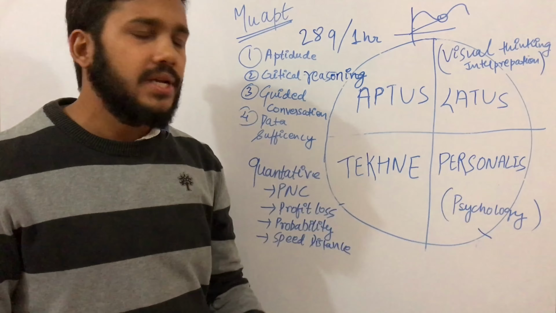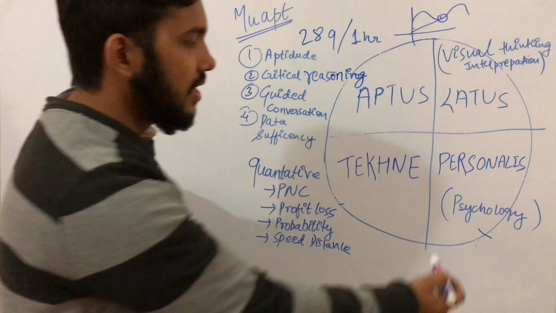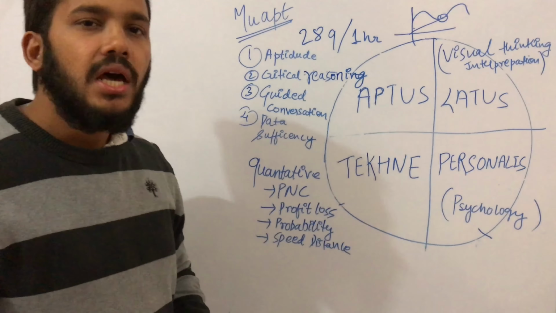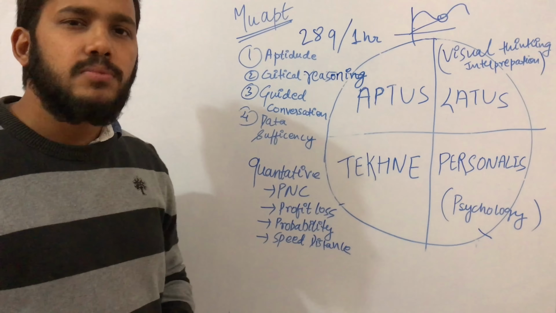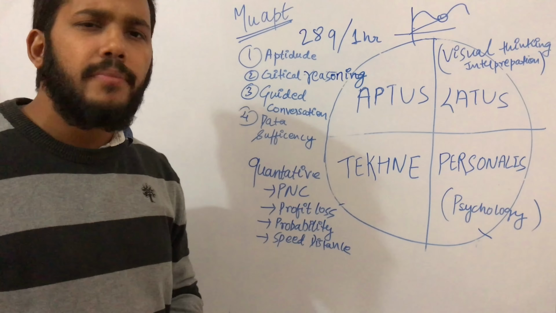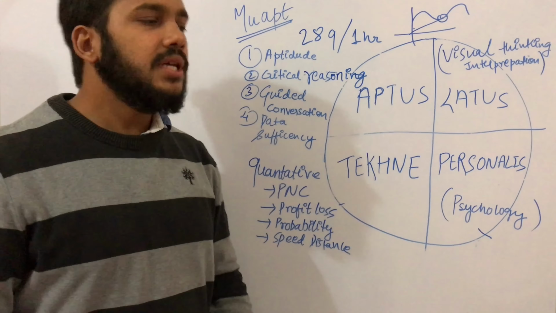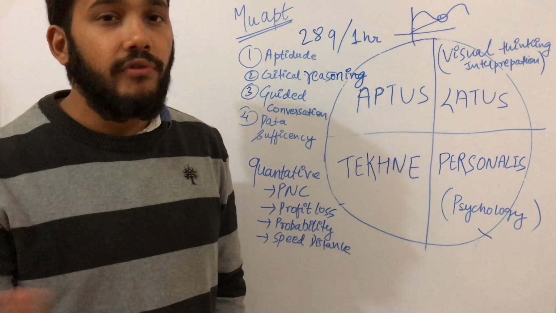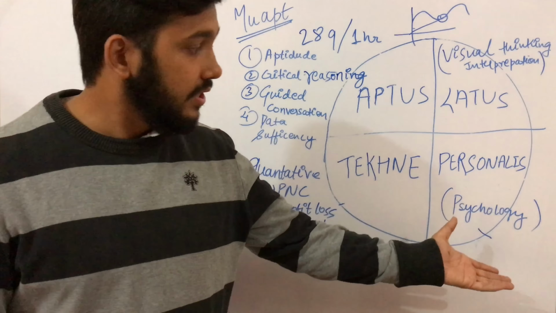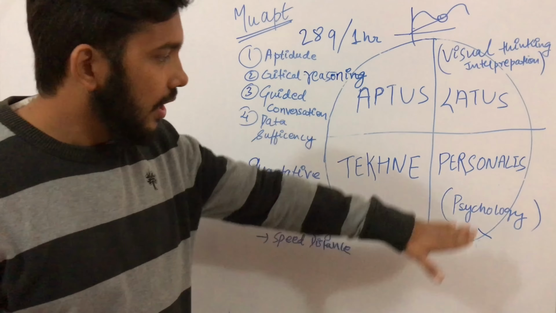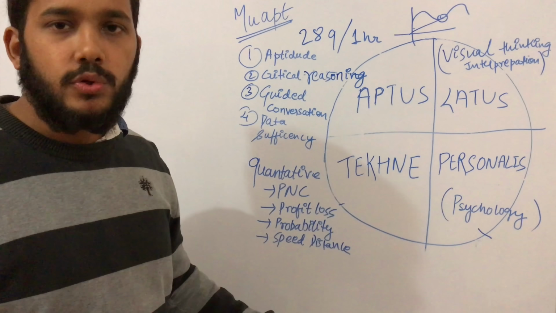And coming to the fourth section, that is Personalis, which is another important section, psychological questions are given. Psychological questions like: your friend has borrowed money from you for some medical purpose, but you found out that he has gone for a movie. Then there will be 2 options given: what will you do, scold your friend or ask him why he did it? So these types of questions come into the Personalis section. That is the day 1 process.